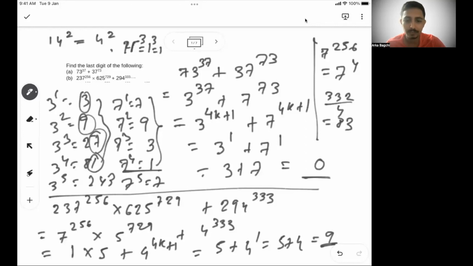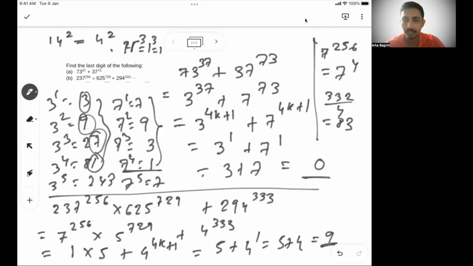If the cyclicity is 4, then after every fourth power, your last digit will be the same as the one before that. So 4 to the power 4k plus 1 will have the same last digit as 4 to the power 1. 4 to the power 4k plus 2 will have the same last digit as 4 square. So that way, the cyclicity.